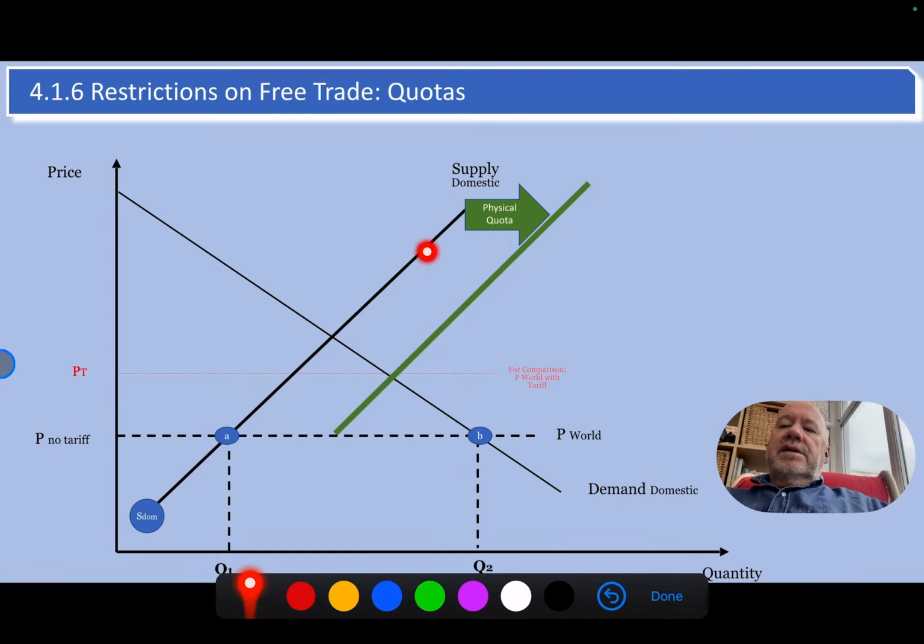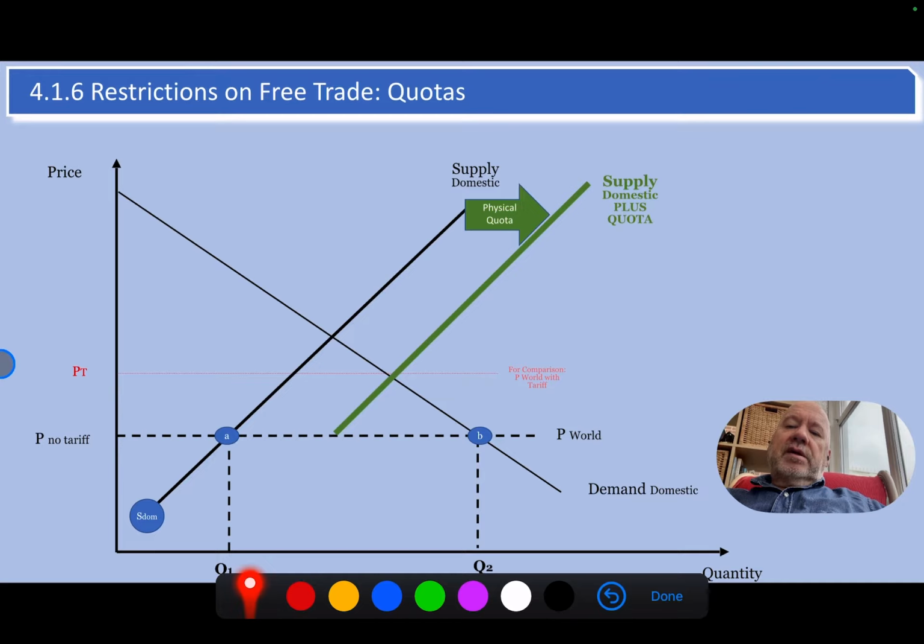I would be saying that the quota means that the domestic supply can be here, but also in addition to that domestic supply, we will allow this domestic supply plus a quota. So this curve here is the domestic supply plus some physical quantity.